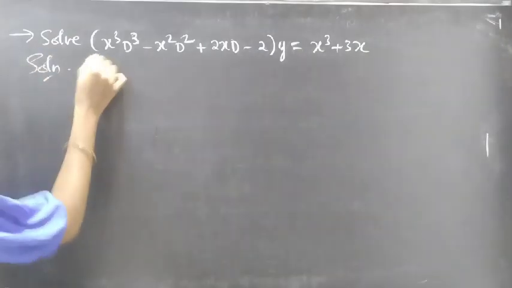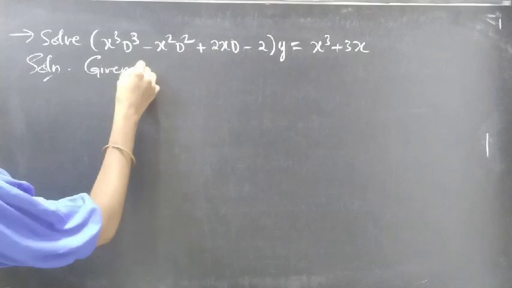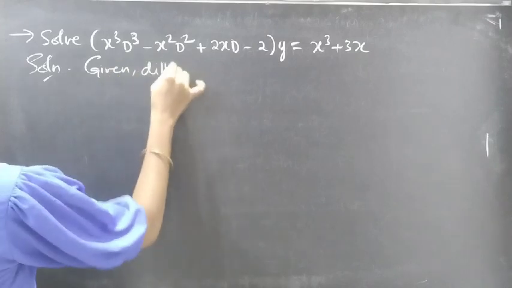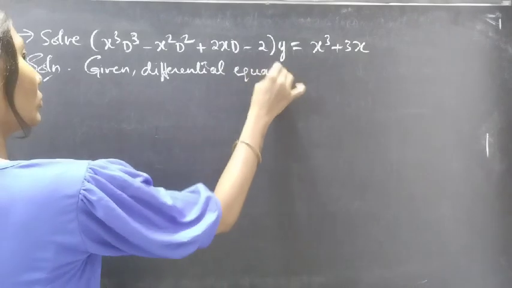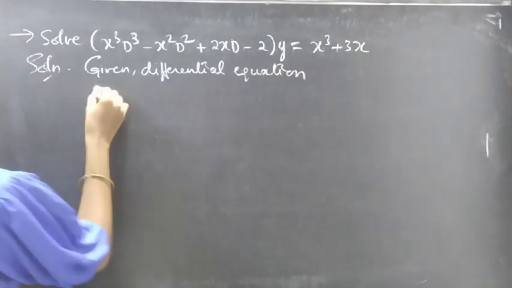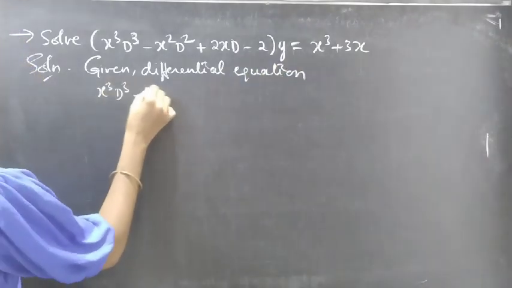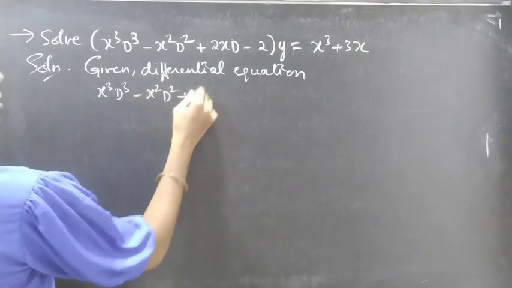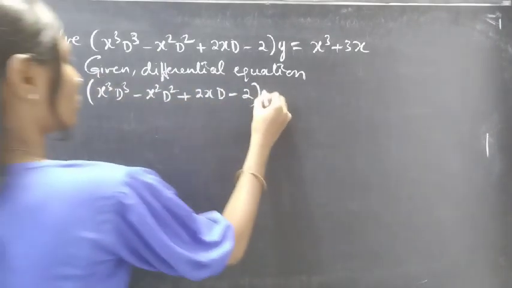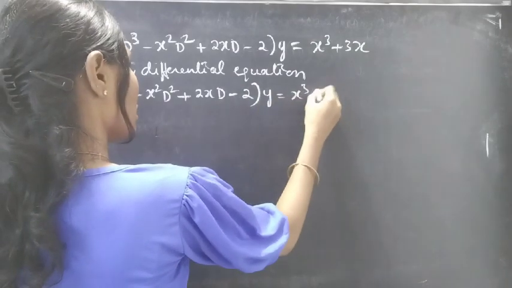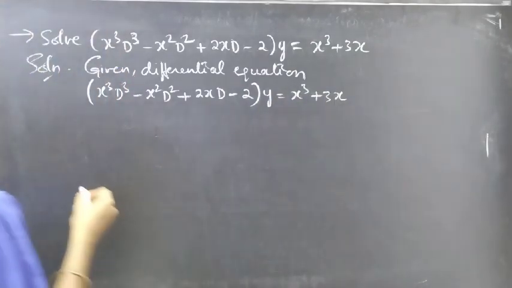Given differential equation, x cube D cube minus x square D square plus 2xD minus 2 into y equal to x cube plus 3x, right?